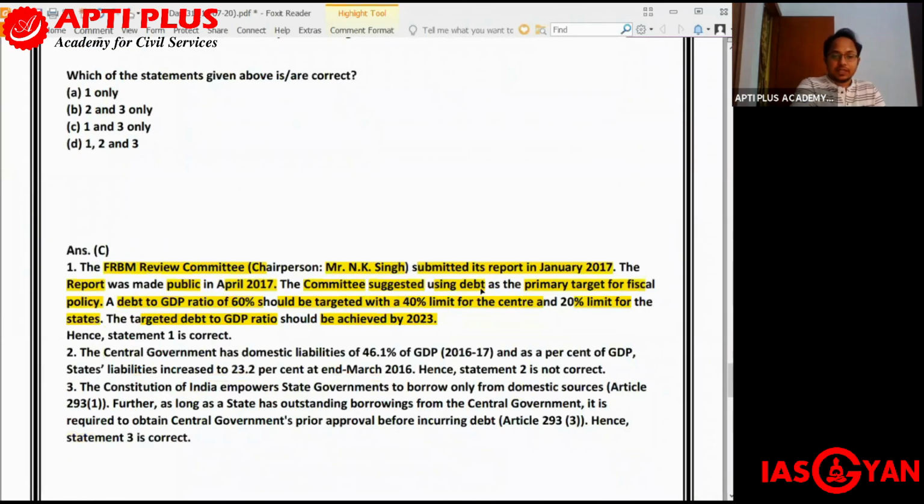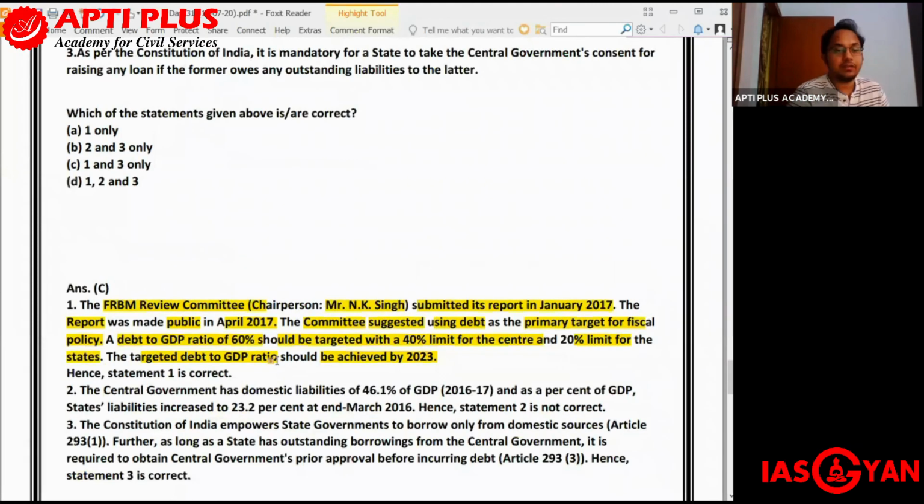The committee suggested using debt as the primary target for fiscal policy, and a debt to GDP ratio of 60% should be targeted, with a 40% limit for the center and 20% limit for the states. So the targeted debt to GDP ratio should be achieved by 2023. So the first statement is correct.